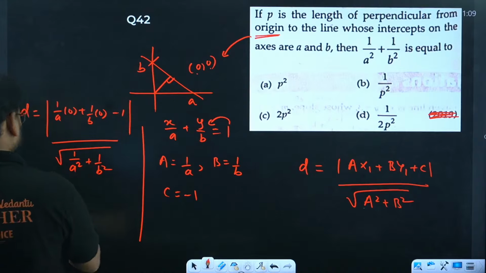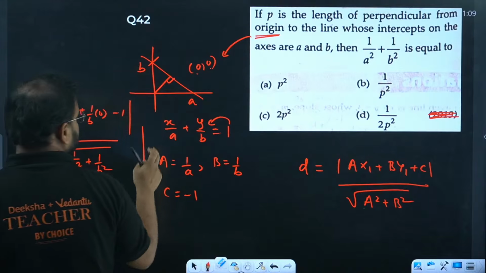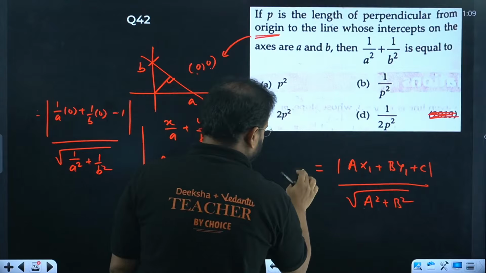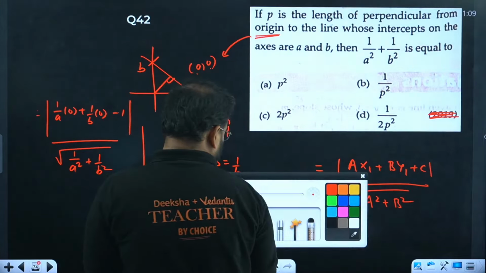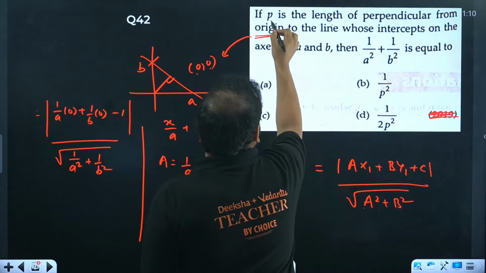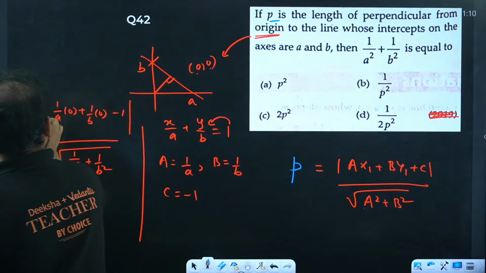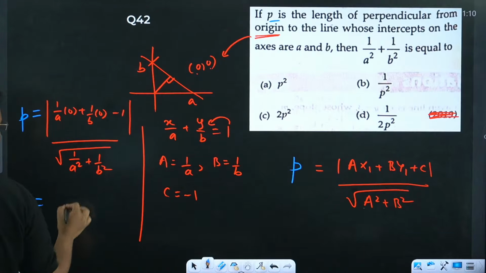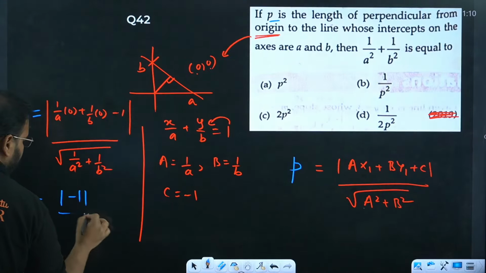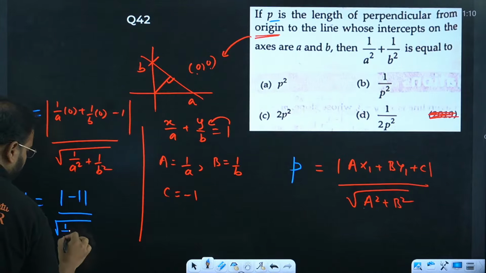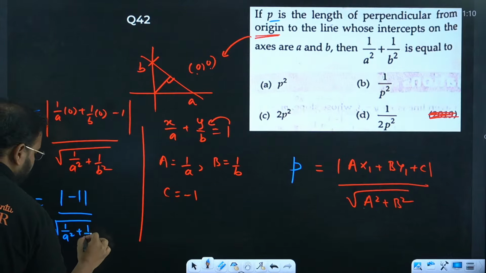Okay, no, they're not saying this is d. My bad. This is actually p they are saying. They mentioned that in the question only. They mentioned that p is the value. So write this as p. So I'm getting the p value then. Numerator is what? Minus 1 divided by this, 1 upon root of a square plus b square.